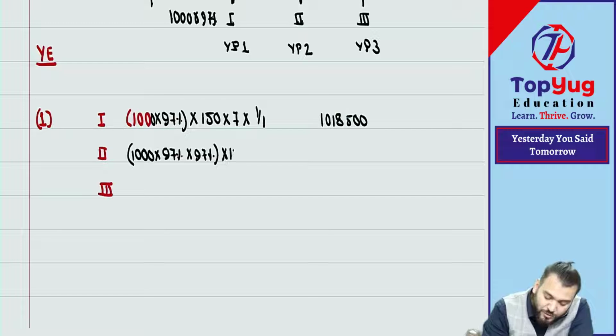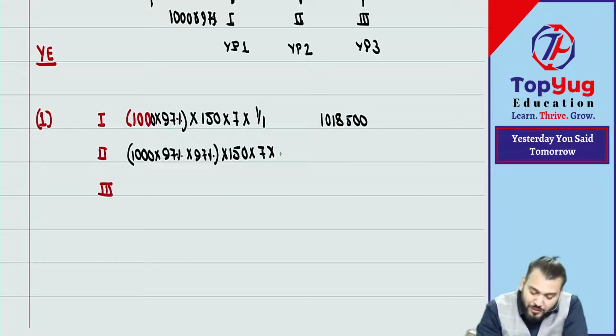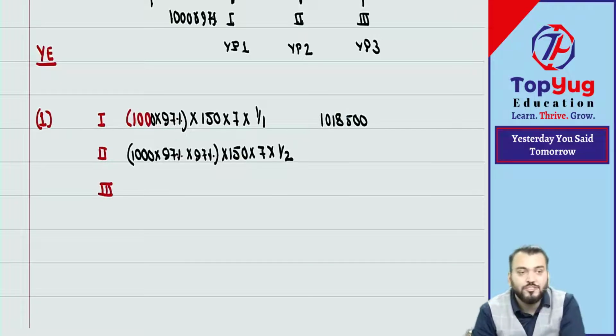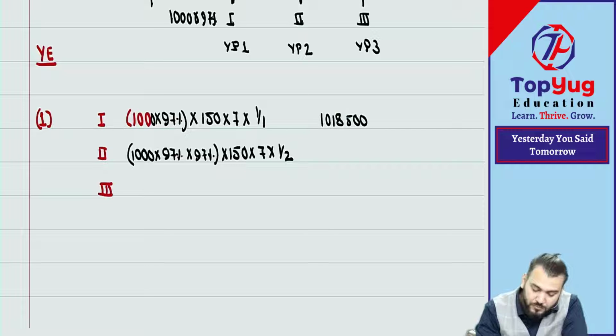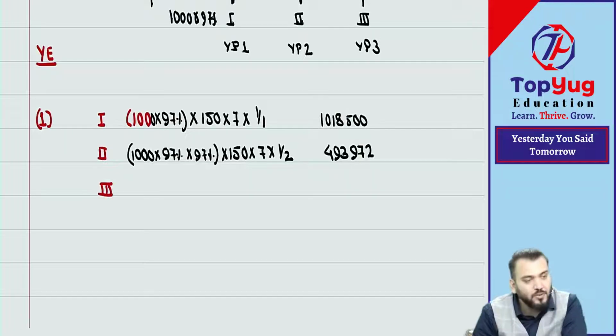Into how many options? 150 into what? 7 into what? Very good. It will be 1 by 2. How much? 4,93,972. Okay. Or you can say 3, rounding off.